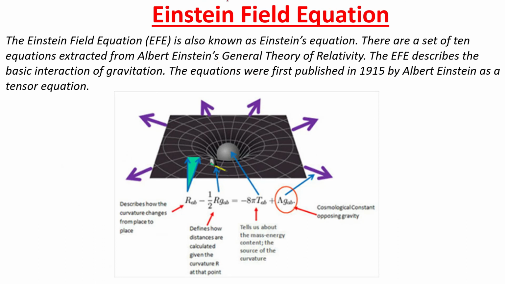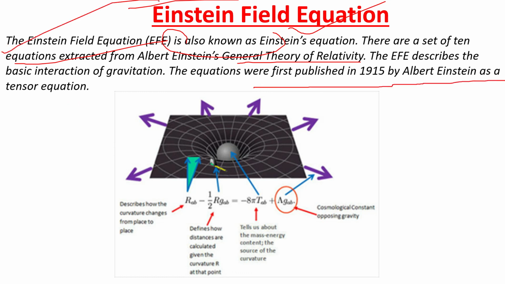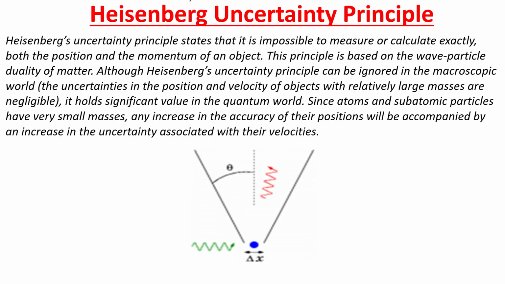Next is the Einstein field equation. The Einstein field equation, EFE, is also known as Einstein's equation, and it is a set of 10 equations extracted from Albert Einstein's general theory of relativity. These equations were first published in 1915 by Albert Einstein as a tensor equation.